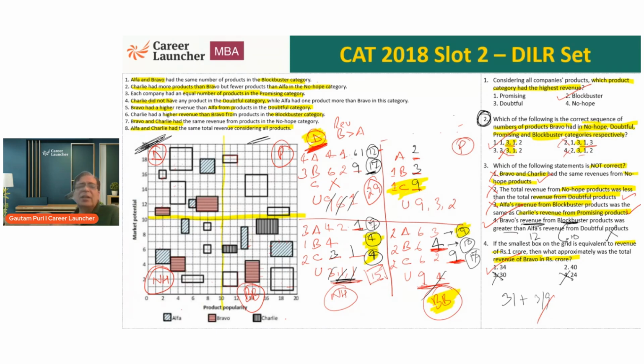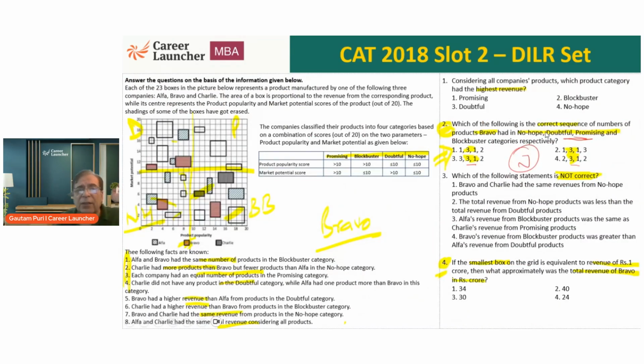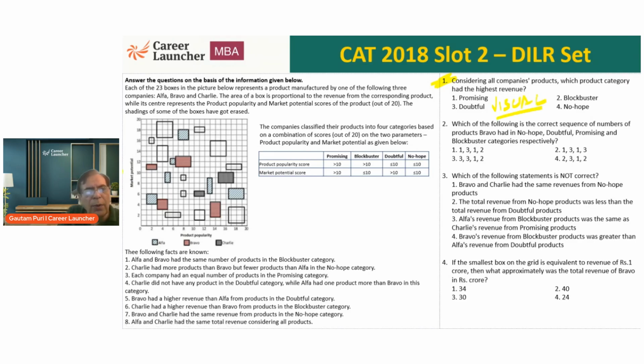So I hope this helps you understand again. However bad the set looks, one of the things you need to remember as far as this particular set is concerned, in the worst case, the right approach was, question 1 must be certain. The first and foremost thing is question 1. Once you understand the data, this was a visual data set question. You just had to look at the boxes, obviously after you had made it this way. The number of boxes will tell you completely. The size of the boxes is a visual question.